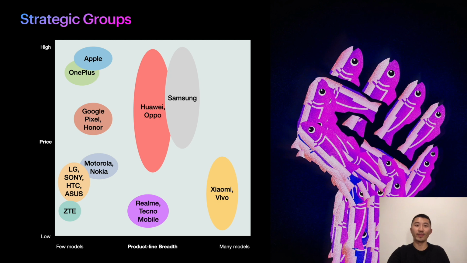Thank you, Pedro. Now let's look at strategic groups. A strategic group is a set of business firms that pursue similar strategies with similar resources. Categorizing firms in any one industry into a set of strategic groups is very useful as a way of better understanding the competitive environment.